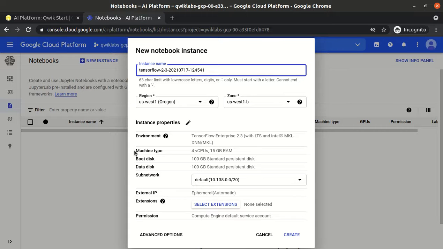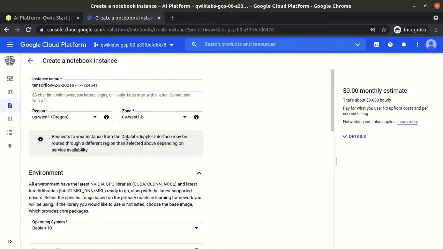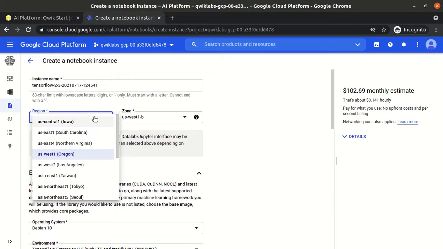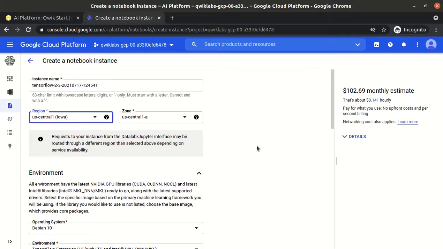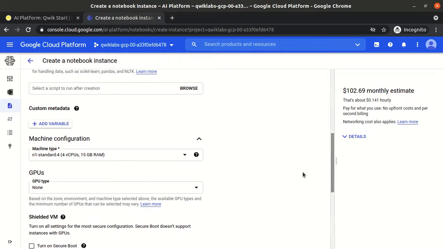But if you notice here, the machine type is 4 CPU, 15 GB RAM. We don't need 4 CPU, we just need 2 CPU. So we will change the machine type. We will click on this pencil icon and update it. First we need to change the region, so we need to use US central 1.